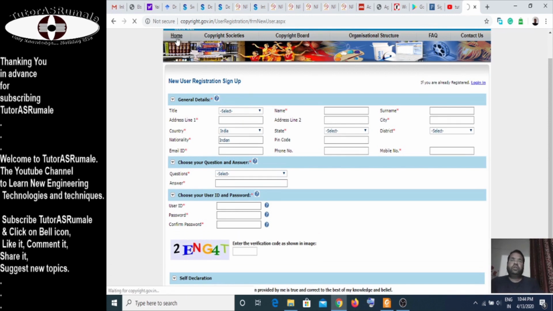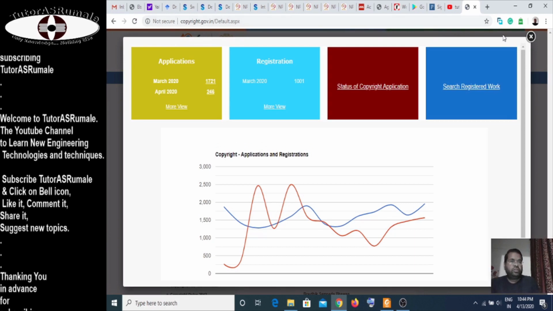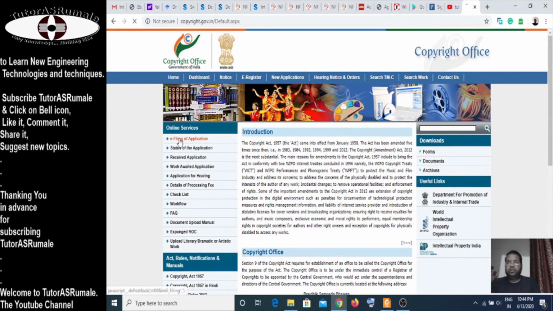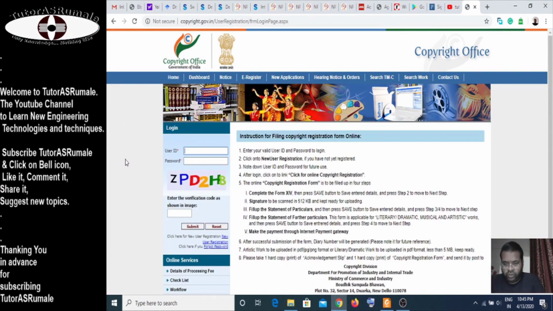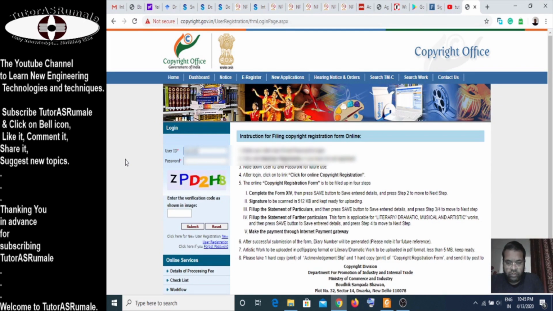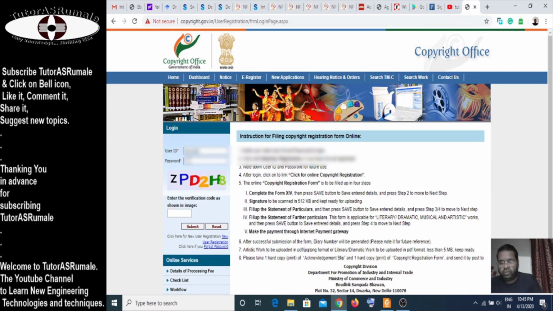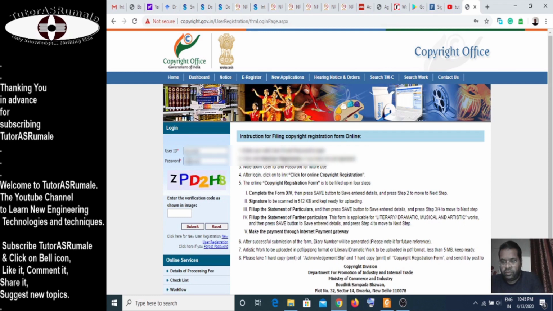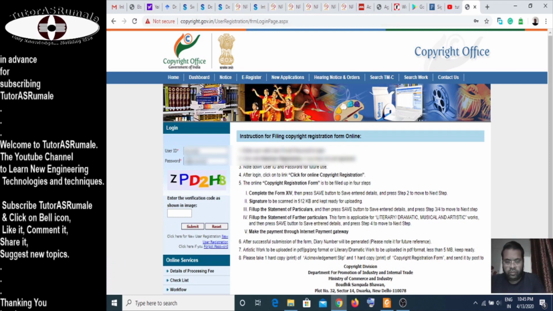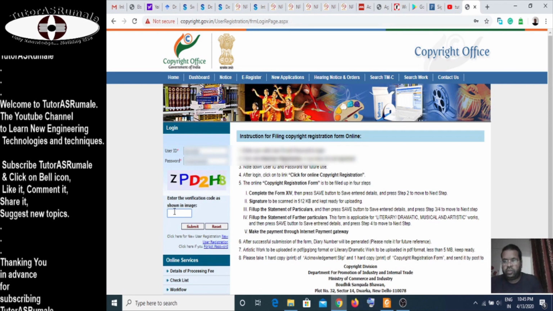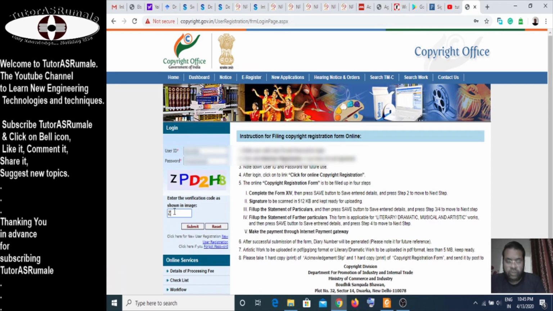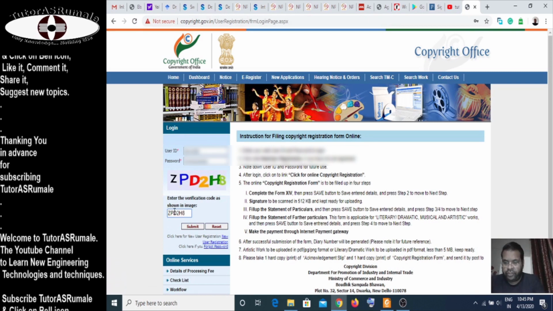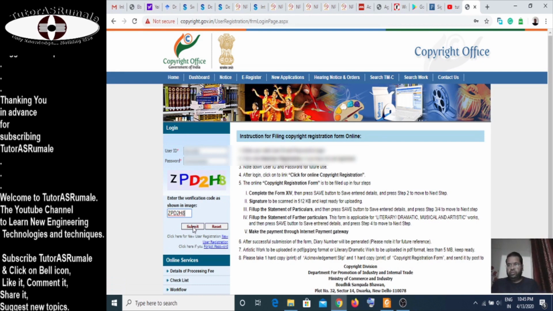So when we click Home, we get this, and after Home you have to apply. If you are registered, go to e-filing of application. You have to enter your user ID. I'm entering mine. Then enter the password and this captcha. The captcha is entered.